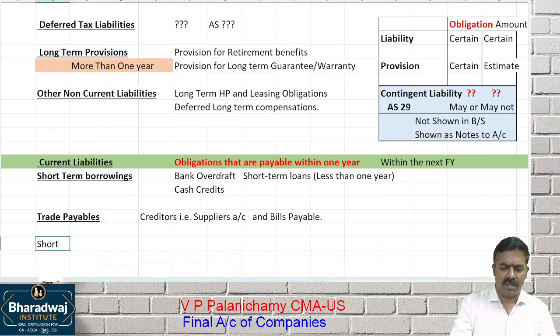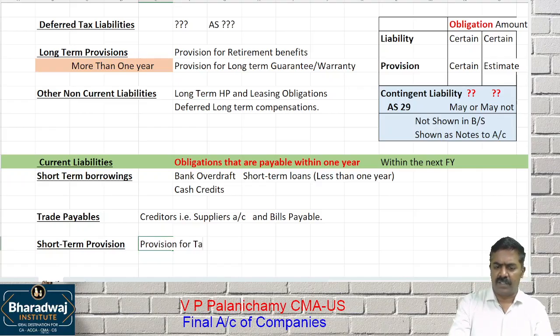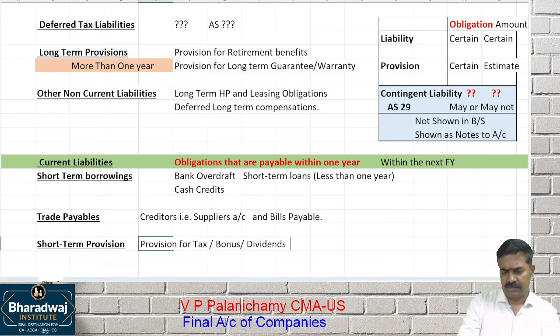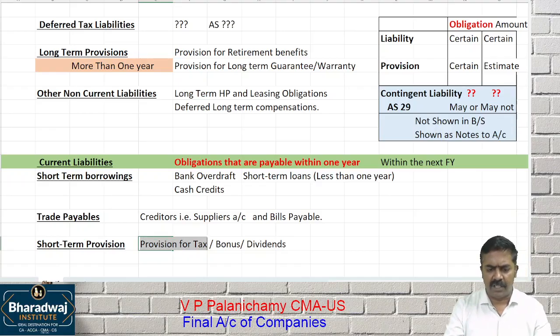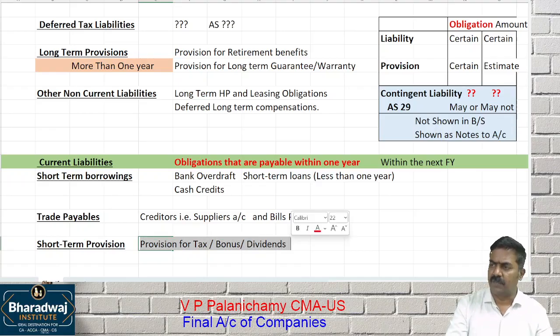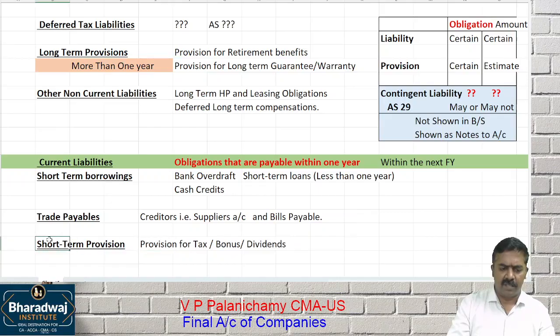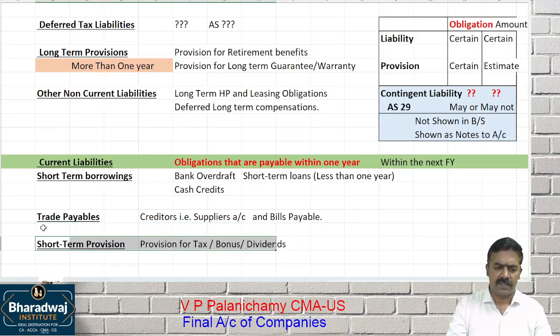Look at this: short-term provisions. Provisions created for short-term obligations. Examples: provision for tax, provision for bonus, dividends. Clear? Any provision created for tax, provision for bonus, and which one? Dividends. That will come under short-term provisions.